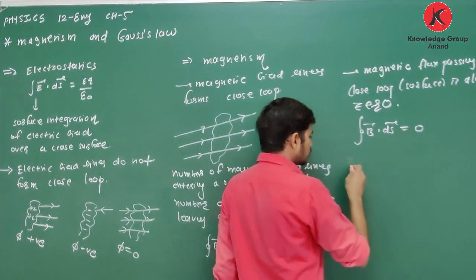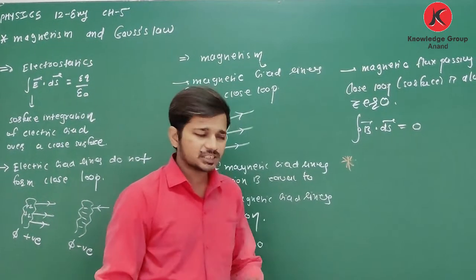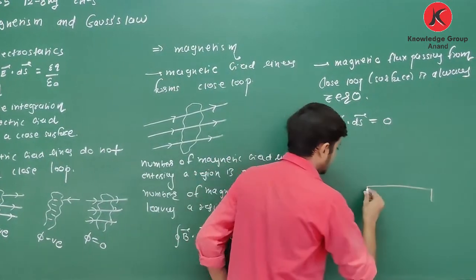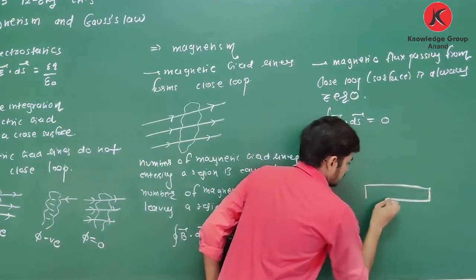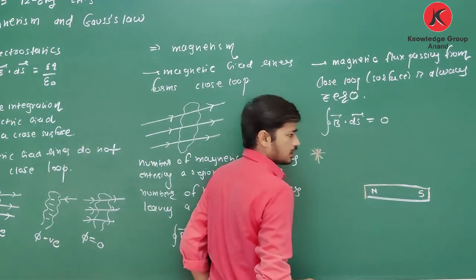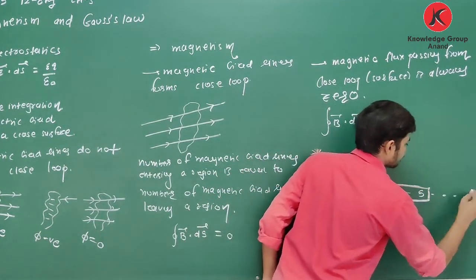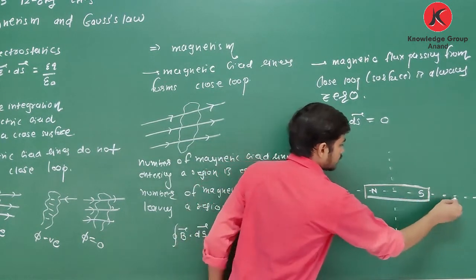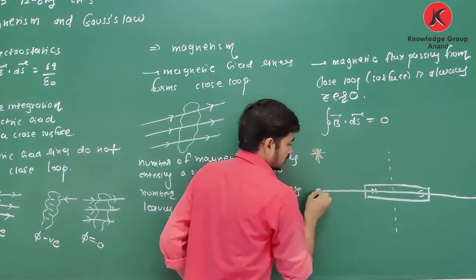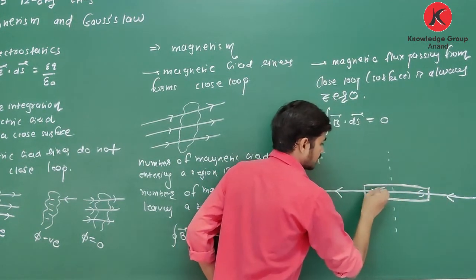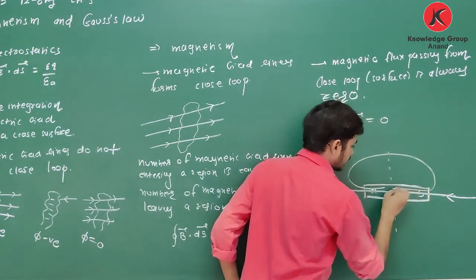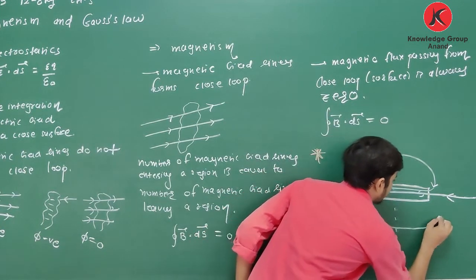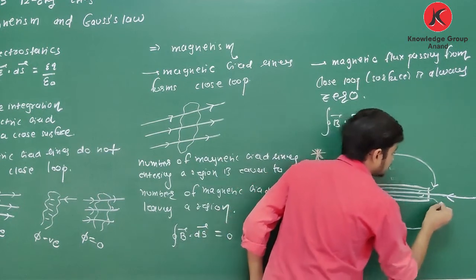Now we will see one extra point, to easily understand my next topic, that is Earth's magnetism. If I have one bar magnet, it is north pole, it is south pole, it is axis, it is equator. Yes or no? We know that magnetic field lines go north pole out, south pole in, like this. At each and every point, magnetic field line is in direction of tangent drawn at that point.